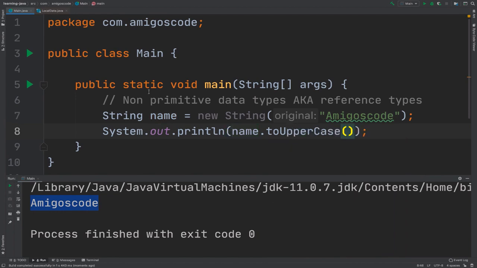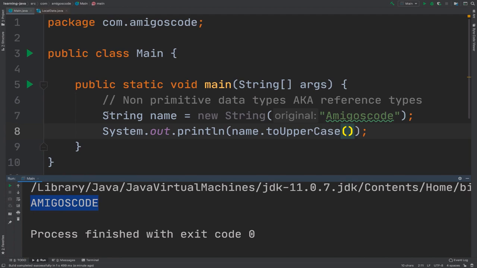So now check this out. If I run again, you can see that everything now is in uppercase. So Amigoscode is in uppercase. Everything is in uppercase, which is awesome. So reference types give you built-in behaviors, and if you build your own, you can define those behaviors, which I'm going to show you later in this course.